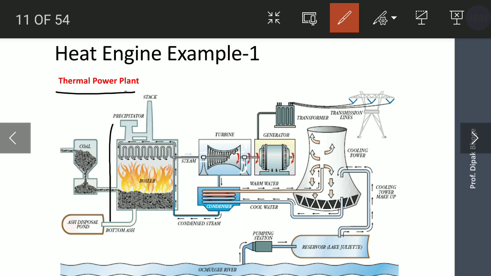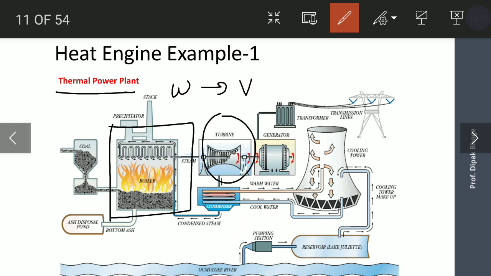inside the boiler the combustion of fuel takes place, and that heat is utilized to convert water into vapor, and that vapor is at a high pressure and high temperature. That high pressure, high temperature vapor or steam strikes the turbine, and the turbine starts rotating.